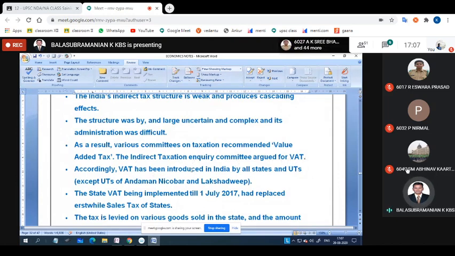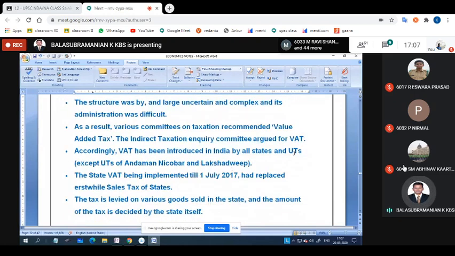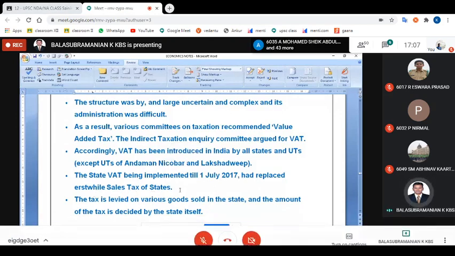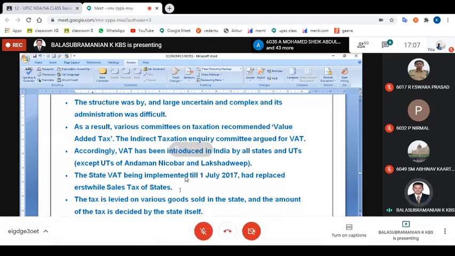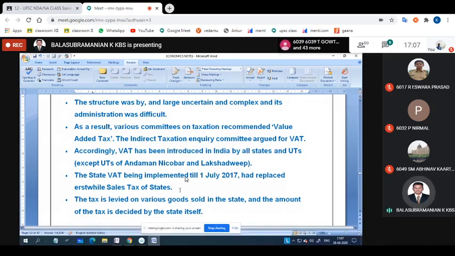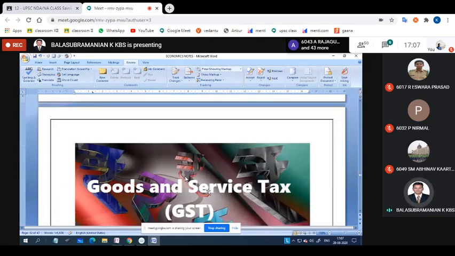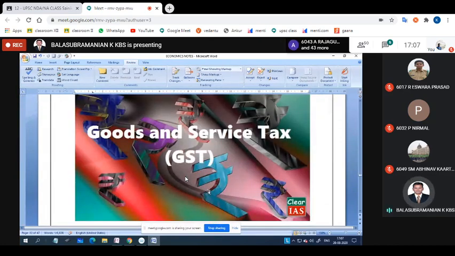VAT was introduced in India by all states and union territories except Andaman and Nicobar, and the state VAT, implemented till 1st July 2017, replaced the erstwhile sales tax of the states. Up to 1st July 2017 they used value added taxes, but collecting and calculating had a lot of problems, so they eliminated that and introduced another system, GST, goods and service taxes.